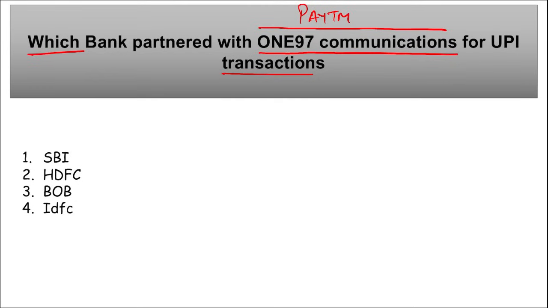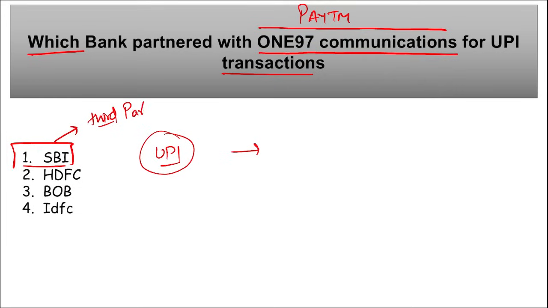So in order to carry out UPI transactions on Paytm, SBI, State Bank of India, that is India's largest public sector bank, has entered into a partnership with One97 Communications Limited to settle UPI transactions upon acquiring the third party app provider license, right? So SBI will be acquiring the third party app provider license.